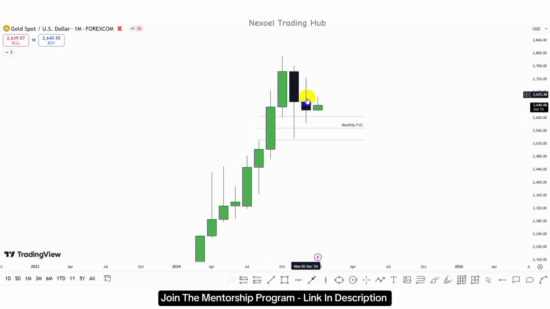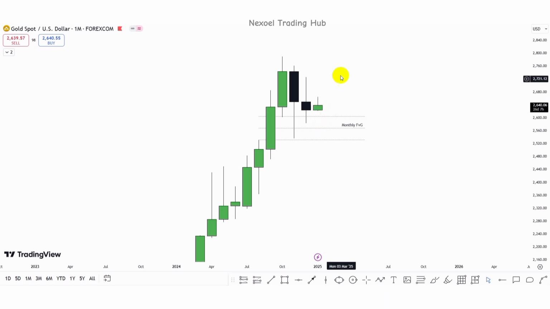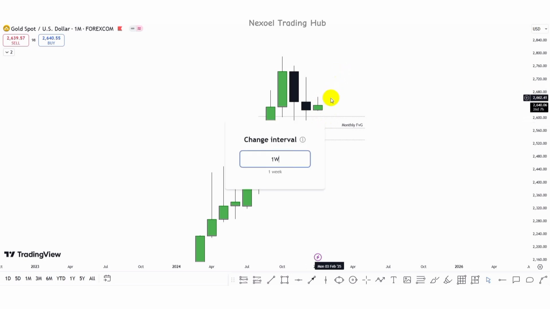But we can see that the next month, price failed to take out the high, and the volume closed below this bearish candle. And here we have this candle also giving us a perspective to expect downward movement of price. So we could see price dip back into this monthly fair value gap before we can further print any form of bullish rise in the gold pair. Gold is not really clear, that's the truth. So let's check the weekly time frame.